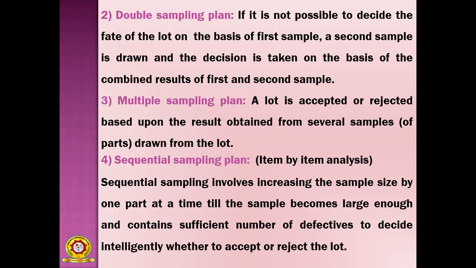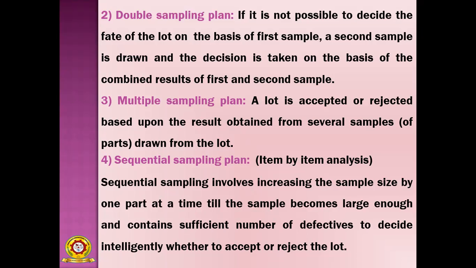So in this lot, when we get a sufficient number of defectives, then it will be decisive. Then we accept the product or service. So that is the sequential sampling plan.